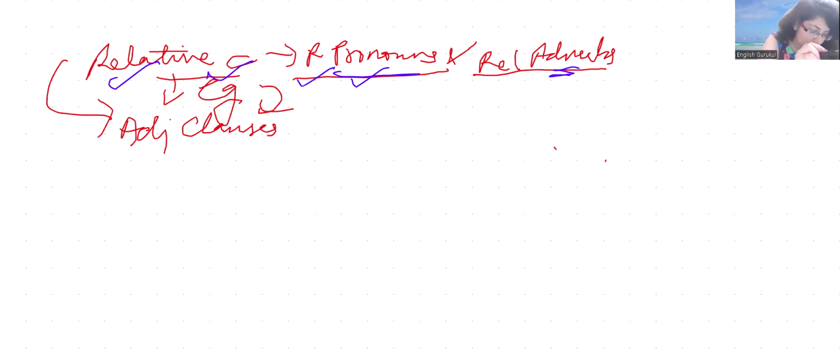All right. Then we move on to the fact that relative clauses are made up of relative pronouns and relative adverbs, which we have done. Then relative pronouns which make adjective clauses.